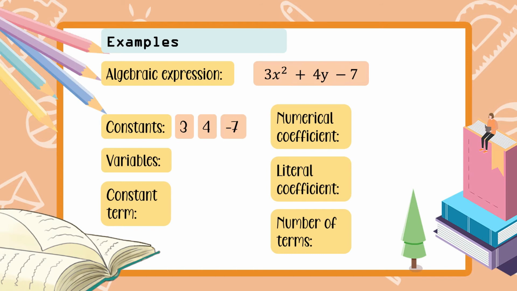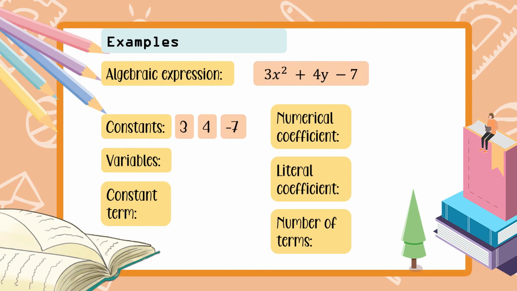Now, bakit hindi kasama si 2? Number din naman si 2, mama. Hindi siya kasama because it is an exponent. Exponent siya, hindi siya constant. Okay? So, ang constant kasi ay fixed value. And the exponent doesn't tell the value. Okay? Ang sinasabi lang ni exponent, ilang beses mo siya i-multiply. Hindi niya sinasabi kung ilan yung value.